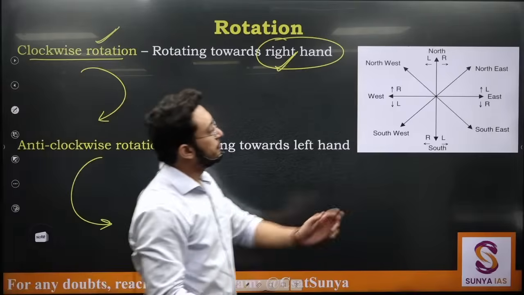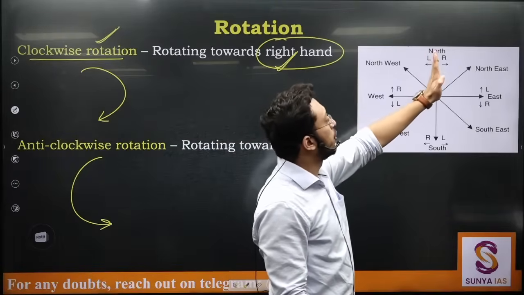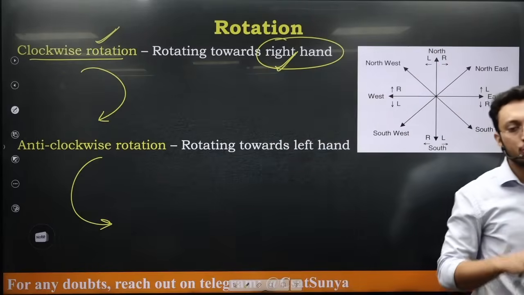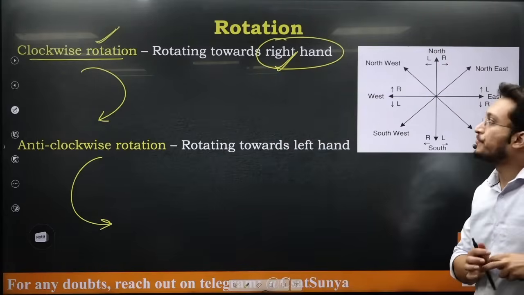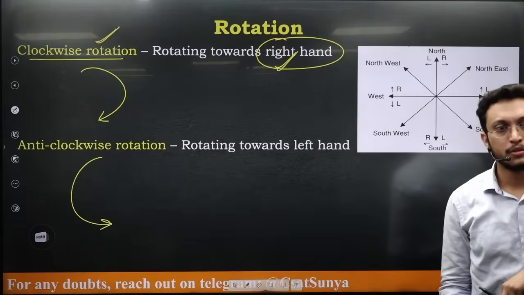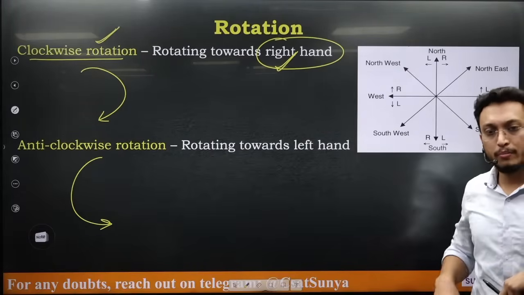Now let's say a person is facing north and he is rotating clockwise by 135 degrees. Where will he be facing then?